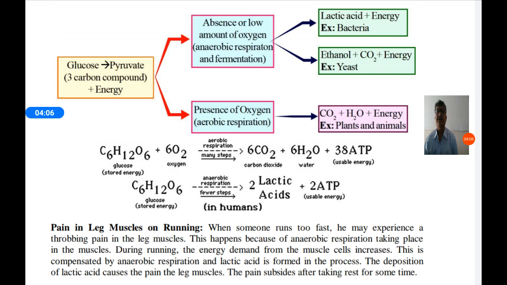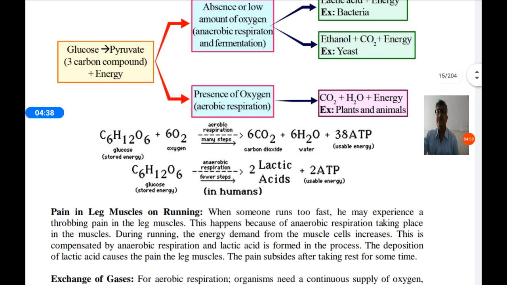This happens in bacteria or muscle cells of human beings. And anaerobic respiration also takes place in very small microorganisms like yeast and bacteria, where ethanol is produced along with carbon dioxide and energy. And in the presence of oxygen, aerobic respiration takes place, where carbon dioxide, water and energy are released. This is present in plants and animals.